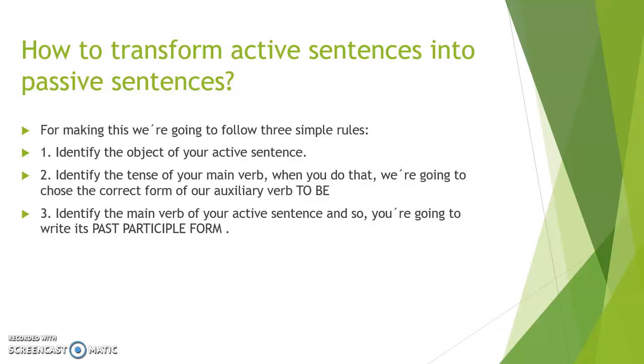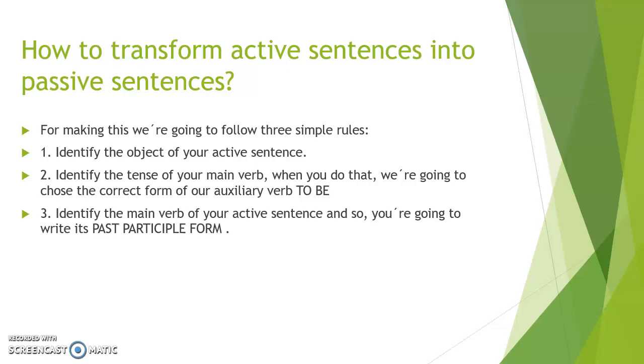So as you can see, it is 3 very simple steps: number 1, identify the object. Number 2, identify the right form of your verb to be. And number 3, identify the main verb and write it in a past participle form. Okay, so this is very easy, very simple.